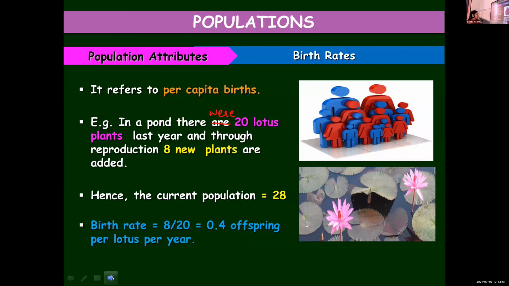And the example given here is that of lotus plants. Last year, there were 20 lotus plants, and this year, 8 new plants are added. If you're asked to calculate the birth rate, you divide the newly formed ones upon the total or the current population. Current population means what was present last year plus those plants which are added this year. So 8 by 20, which is equal to point.